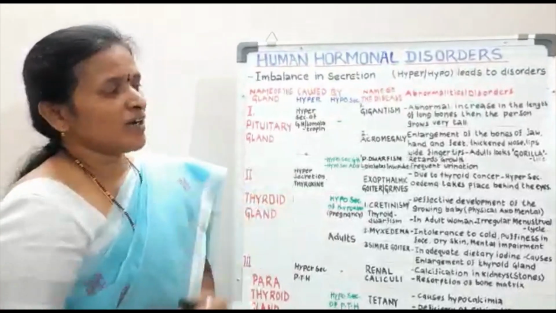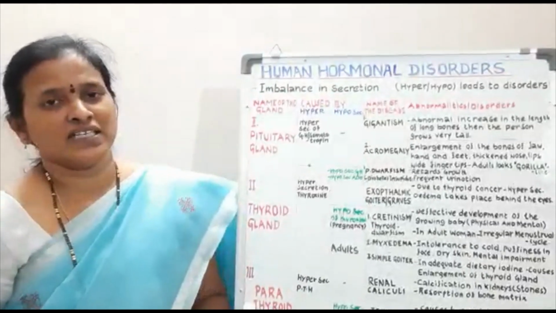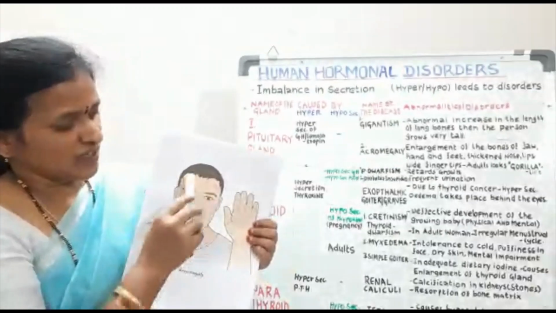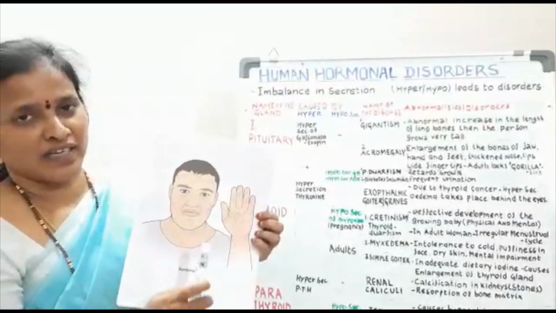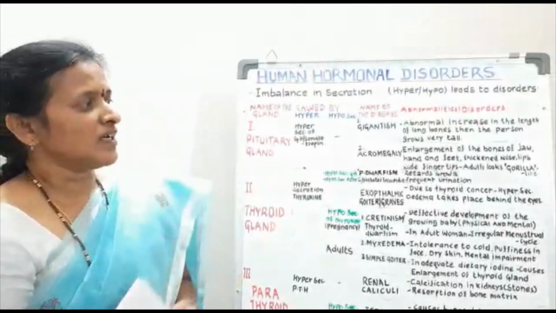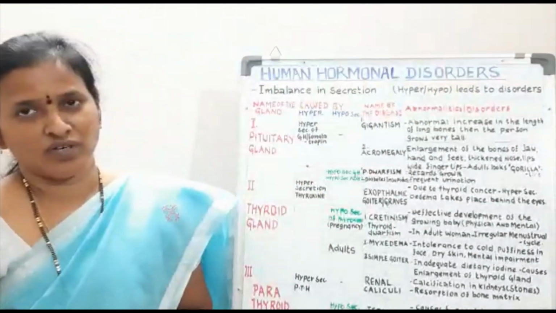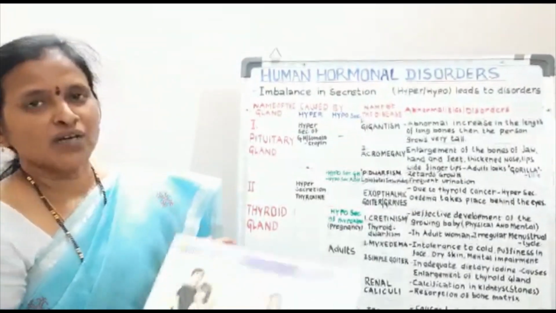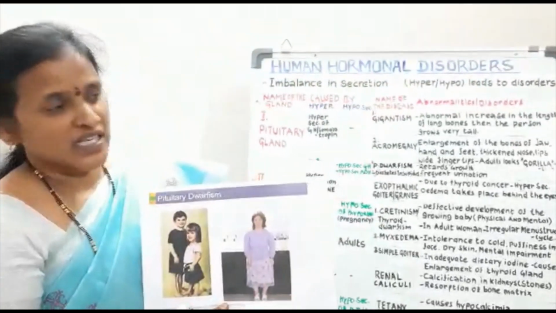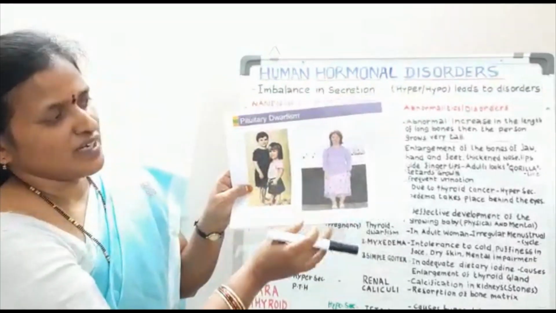The other abnormality is called acromegaly. If the somatotropin in an adult is released in excess, it will lead to acromegaly, where we can see the enlargement of the jawbone and the hands, where the person looks like a gorilla. Suppose the hormone is released in less quantity, that is hyposecretion of growth hormone, it will lead to pituitary dwarfism. Here in pituitary dwarfism, the growth is retarded, and the person is short.